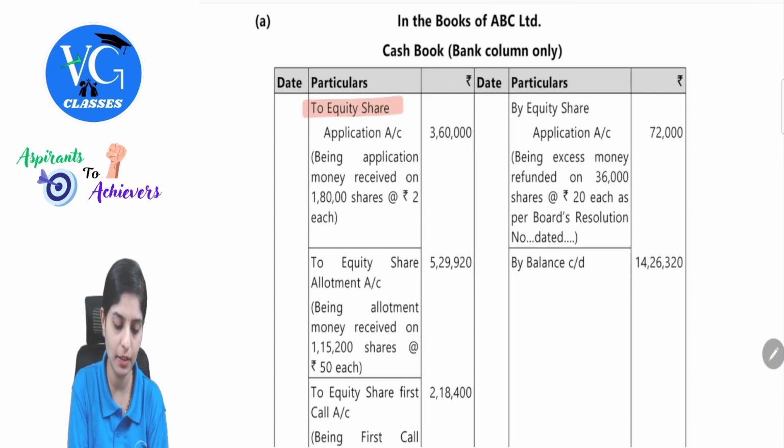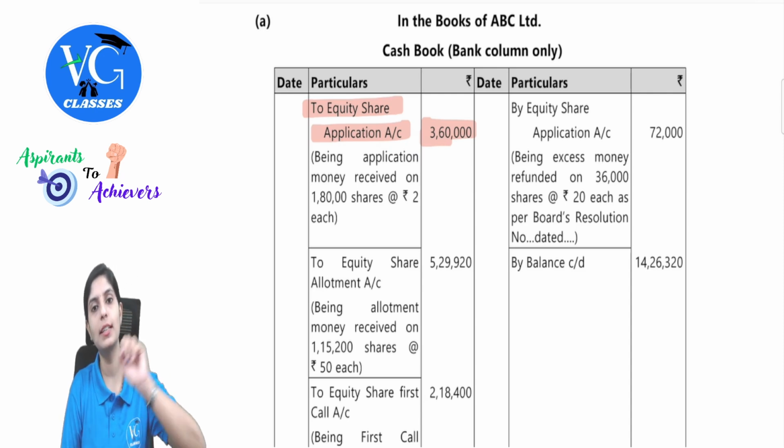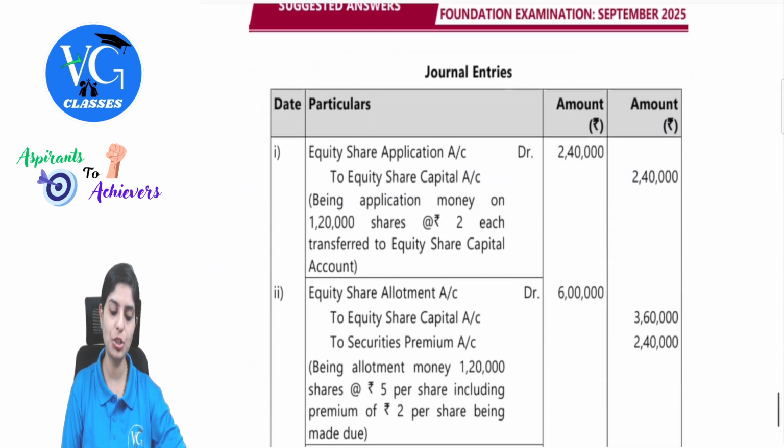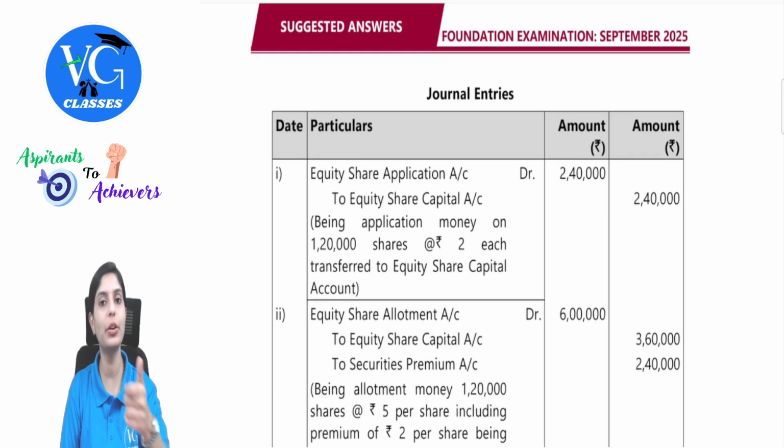So here observe. Bank account debit to equity share application is your first entry. So this will be written as to equity share application 360. How much are we getting? How are we getting this? 1,80,000 is the number of applications received at 2 rupees per share. Clear with this? Next entry is transferring this to share capital. Now, if you observe, how many shares were issued? Only 1,20,000. So that much only you can transfer to share capital. What is the entry?